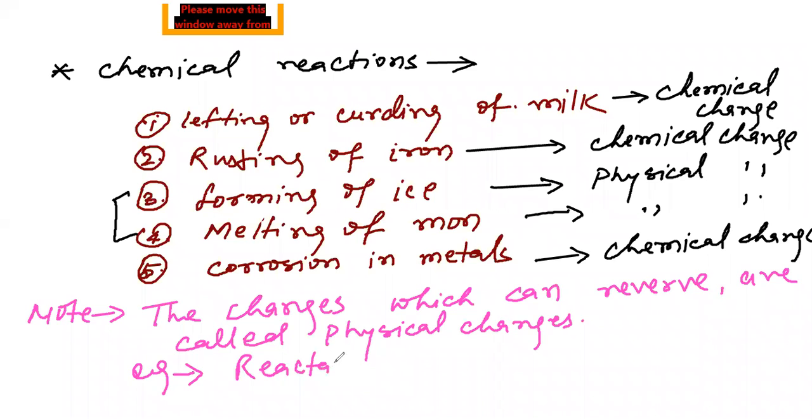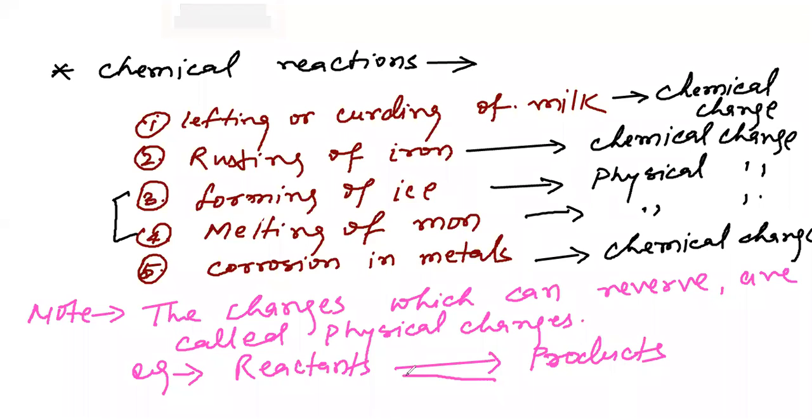It means that, for example, when reactants form any products, then the products also convert into reactants with some conditions. This is the symbol of a reversible reaction.